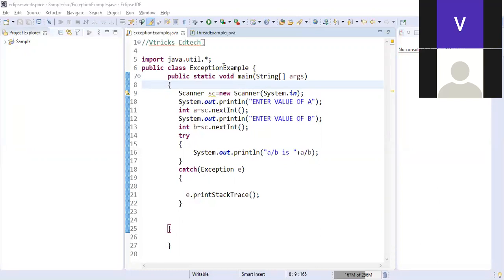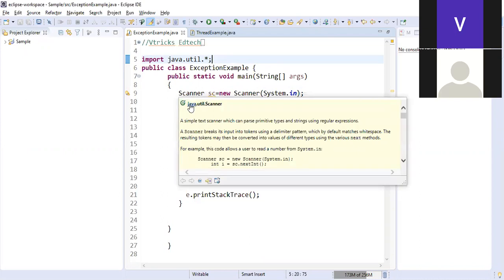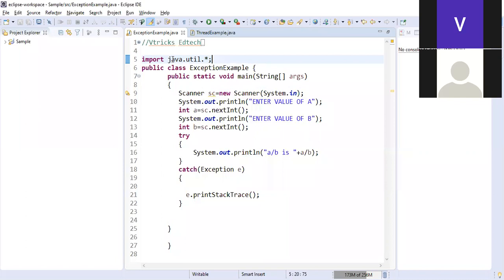For that, we import the package java.util.*. Why are we importing the package java.util.*? Because we are using the Scanner class here. The Scanner class is present inside java.util, so I'm importing the package java.util so that I can use my Scanner class.